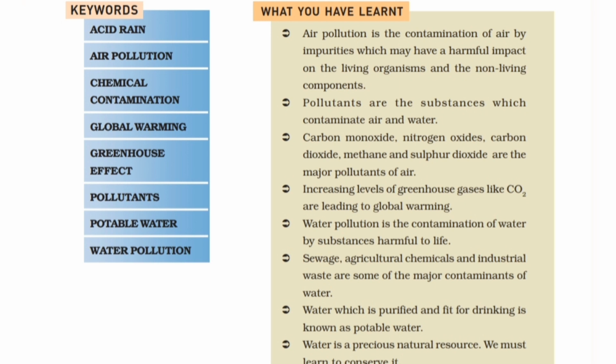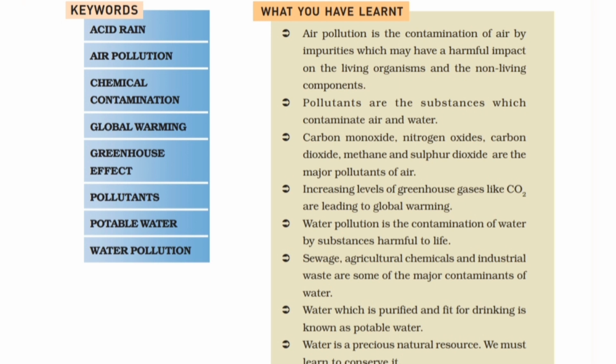The first point is air pollution is the contamination of air by impurities which may have a harmful impact on the living organisms and the non-living components. So it's a definition of air pollution. You can learn this definition and write this only while there is a question on air pollution. Then we have pollutants are the substances which contaminate air and water. So the pollutants would be air pollutant or water pollutant. It depends on that. But if they ask you water pollutants, you can definitely give this definition.